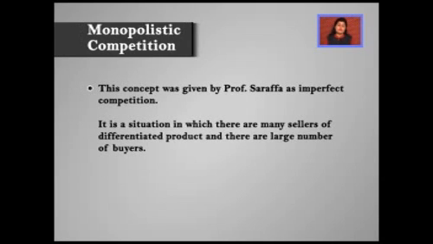The concept of monopolistic competition, which is also called imperfect competition, was given by Professor Sarafa. It is a situation in which there are many sellers and a large number of buyers. But then you will be wondering, how is it different from perfect competition? Because in perfect competition, we had a homogeneous product, but here each one of them is selling a differentiated product. Can you relate it to the practical market which you come across every day?